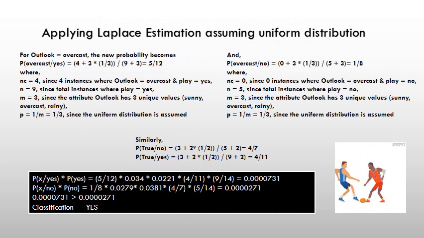Now to solve the problem of zero frequency with outlook is overcast, we need to use the Laplace estimator. We will calculate probabilities for outlook, windy, humidity and temperature with the use of the Laplace estimator. Here we got that P overcast given yes is 5 by 12, P overcast given no is 1 by 8. P wind is equal to true given yes is 4 by 11. P wind is equal to true given no is 4 by 7. Now at last we are getting the classification as yes again.